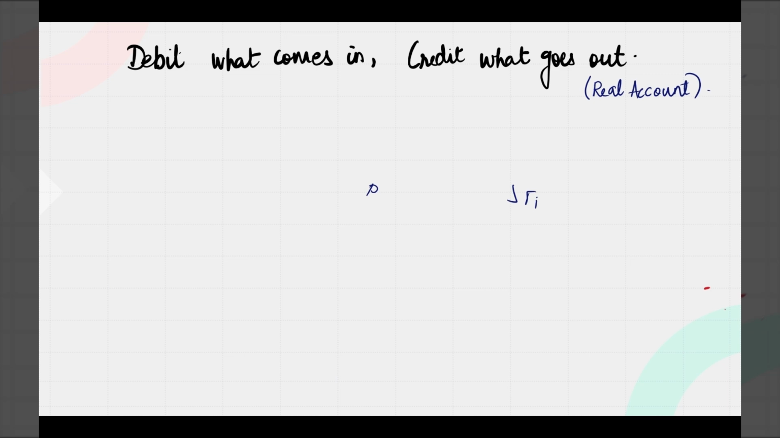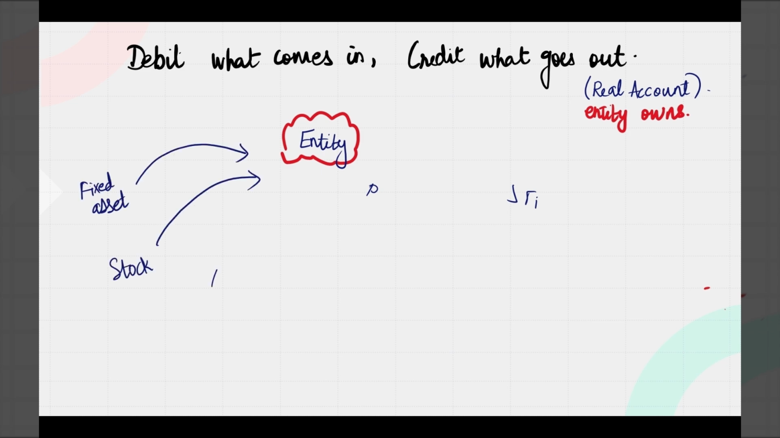Moving on to the second rule: debit what comes in and credit what goes out. This is with respect to the real accounts. What are real accounts? Anything that the entity owns are real accounts. So you have your asset accounts. Once again, we go to the example. There is an entity and the entity owns a fixed asset by purchasing it, owns stock by purchasing it, and it receives cash in the form of capital.